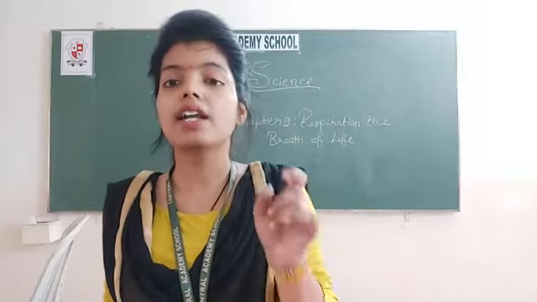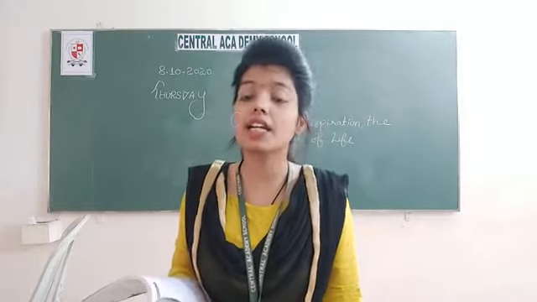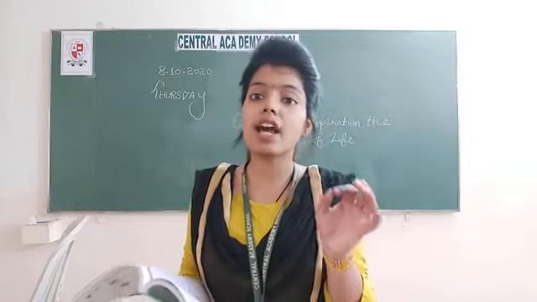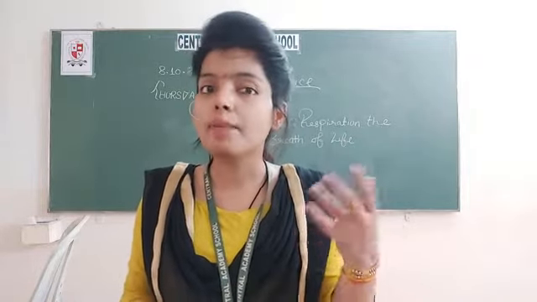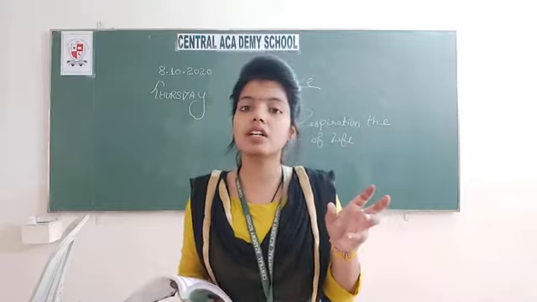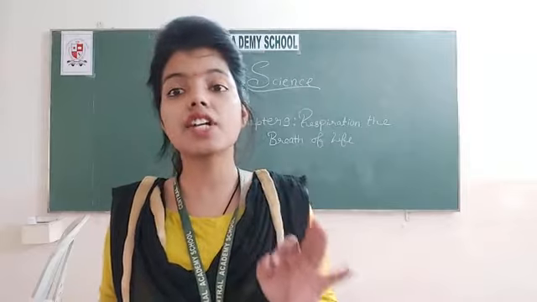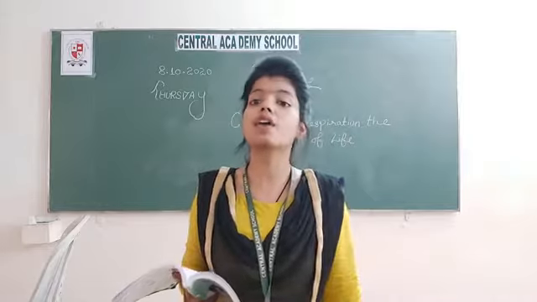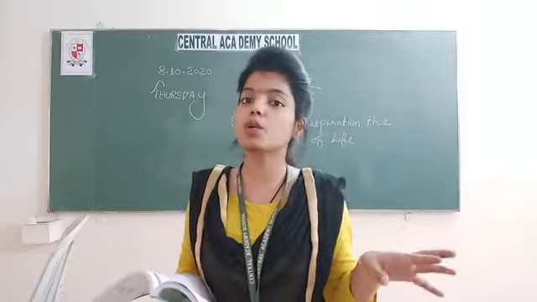The number of times a person breathes in 1 minute. आप जितनी बार 1 मिनट में सांस लेते हो, that process and that rate is known as breathing rate. The highest breathing rate, जो सबसे ज़्यादा होता है, that is known as a fish. फिश का ब्रीदिंग रेट सबसे हाई होता है, not a dog. हम नॉर्मली क्या सोचते हैं, the highest breathing rate is having only dog. No, dog is not having the highest breathing rate. The fish is having the higher breathing rate because it breathes with the help of gills. That's why the breathing rate of the fish is very high as compared to the others.